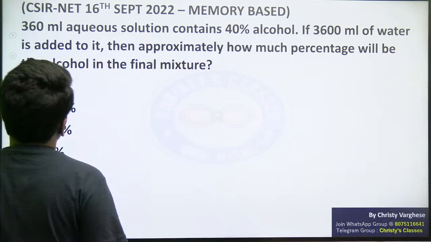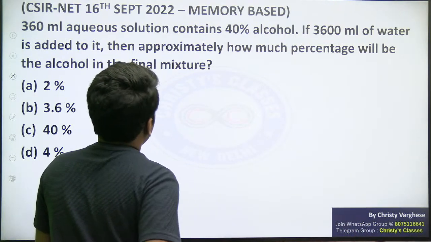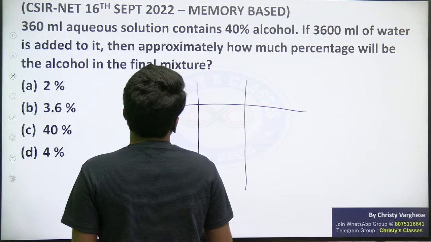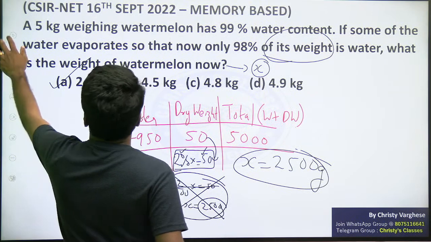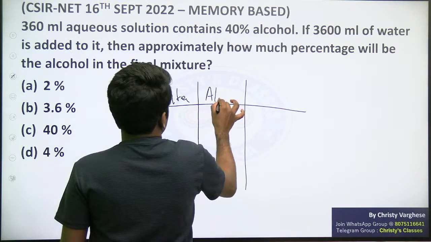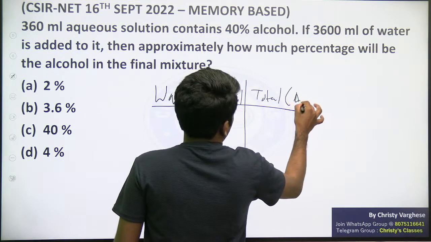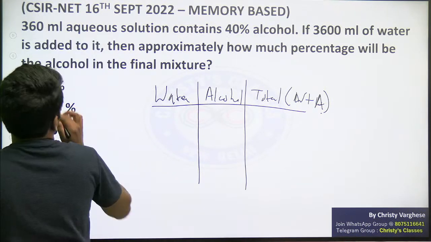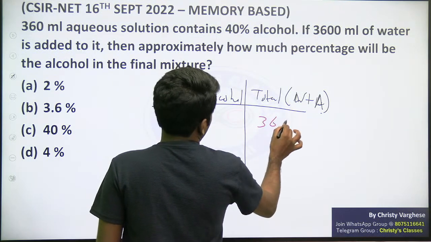So, 360 milliliter aqueous solution, meaning a solution containing water, contains 40% alcohol. As it is mentioned, aqueous solution with 40% alcohol, the rest should be water. Just like the previous question had water and dry weight, this question has water and alcohol. The final mixture is water plus alcohol. So 40% alcohol in the 360 ml aqueous solution.